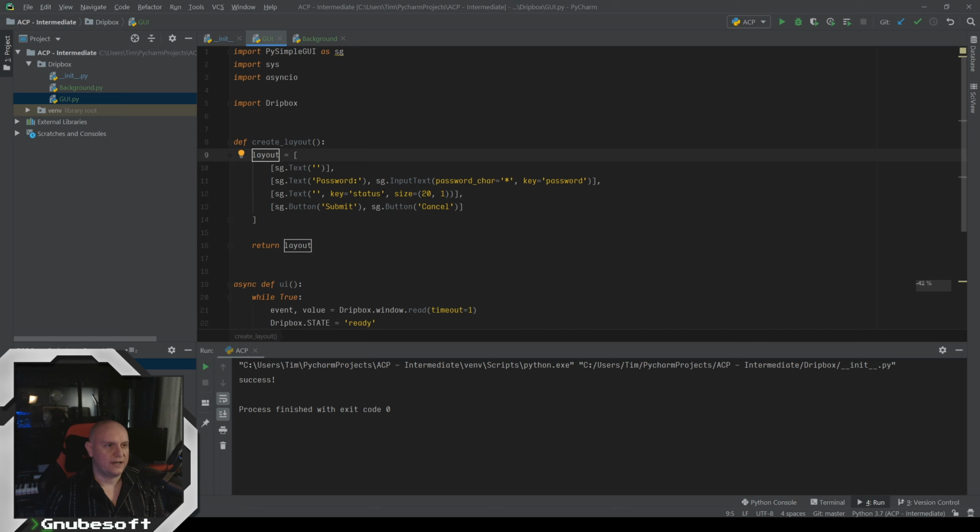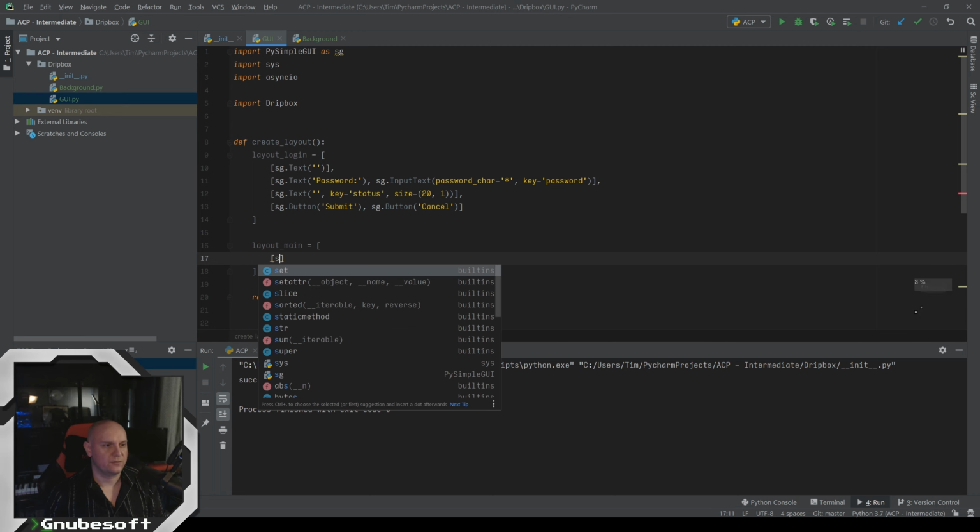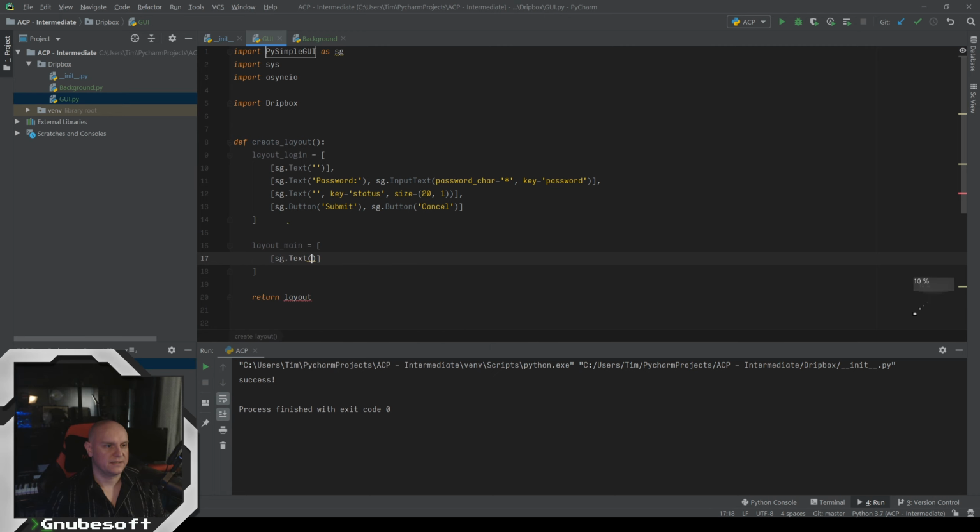So we're going to have layout login, and we're going to have a layout main, and in here, remember, we're doing lists of lists, so this first row is just going to be a text that says main stuff goes here. And then we're also going to have a layout share, where we're going to be setting what files we want to share.